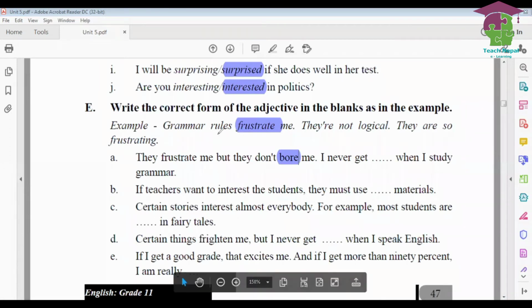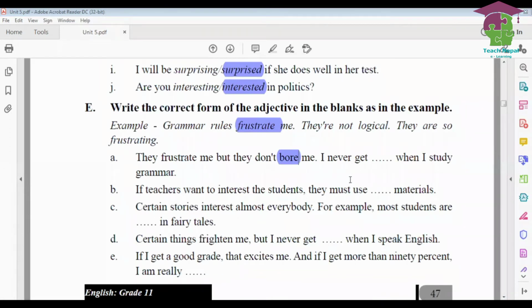So boring will be the... boring, need to be written here. All right, I never get bored, it should be bored. I never get bored because it's about your feeling, right? I never get bored when I study grammar.